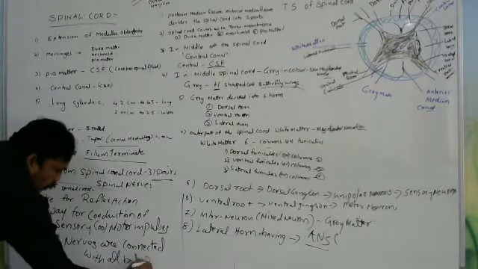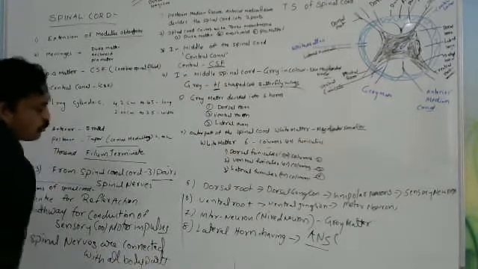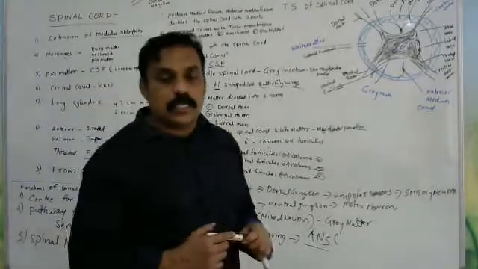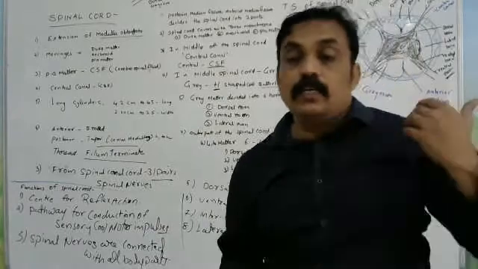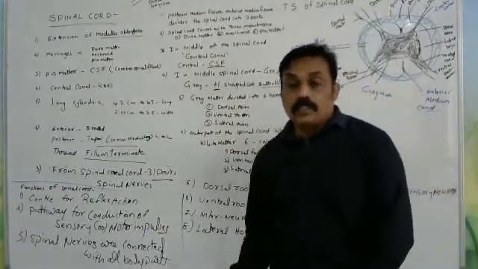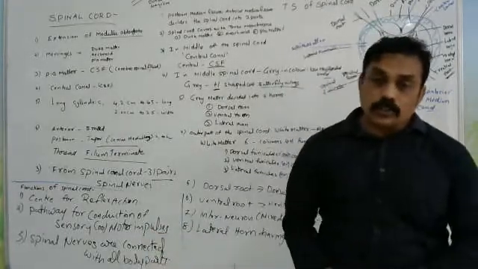So body parts are connected with the spinal nerves, which are motor, sensory and interneurons, especially connecting toward the body parts. These are the functions of the spinal cord.